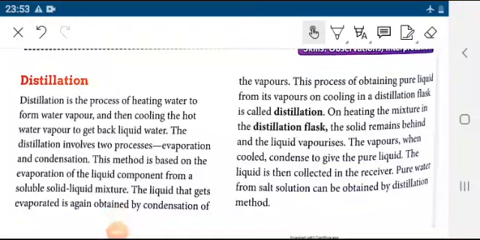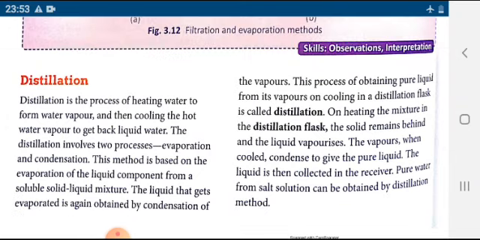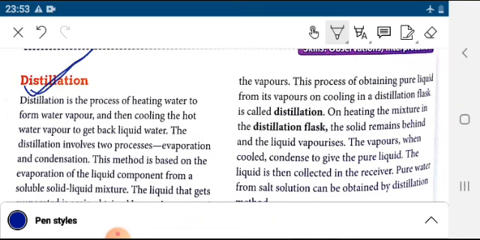Now, this is the third part of this video, and we'll be discussing the rest of the methods of separating mixtures. Next is distillation. So what is distillation?